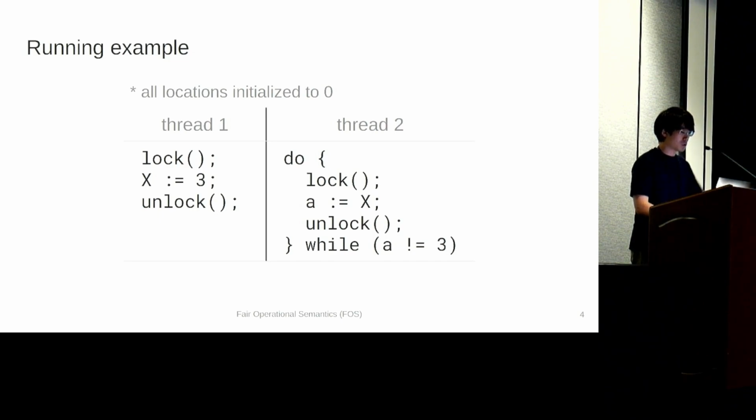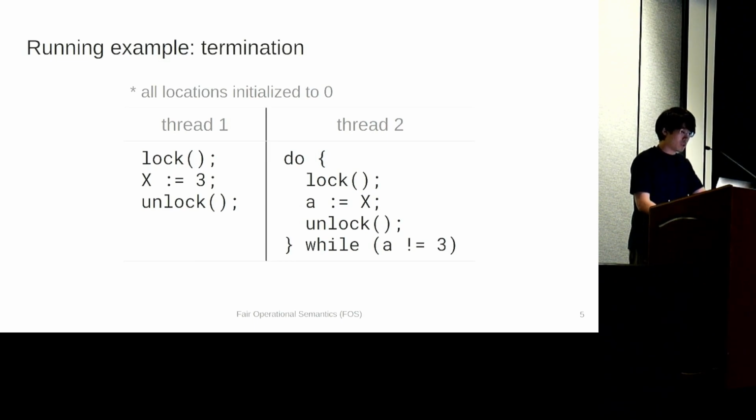To give some intuitions, I will use this simple concurrent program as a learning example. This is a simple message passing program between two threads, where thread 1 passes value 3 to thread 2 by writing to a shared memory location, x. And thread 2 waits for the value in a do-while loop. And also note that this program uses a blocking lock to avoid data races. Thus, a thread can be blocked before it acquires a lock.